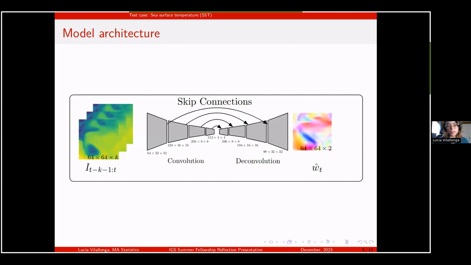So here is their model in detail. You'll see again, these are their 64 by 64 previous images. This is the outputted wind vector field, and in between you have a series of convolution and deconvolution steps with skip connections. This is a very common convolutional architecture for neural networks.